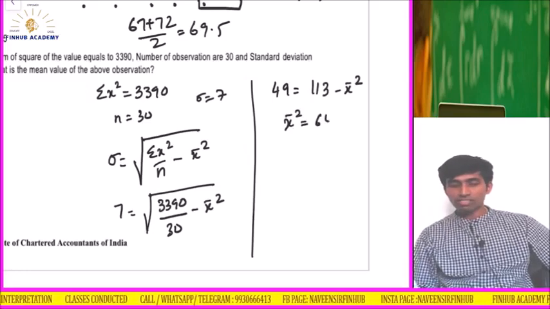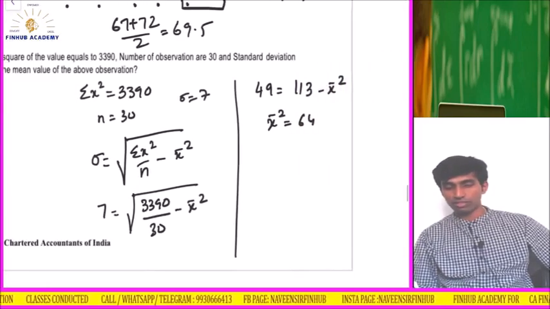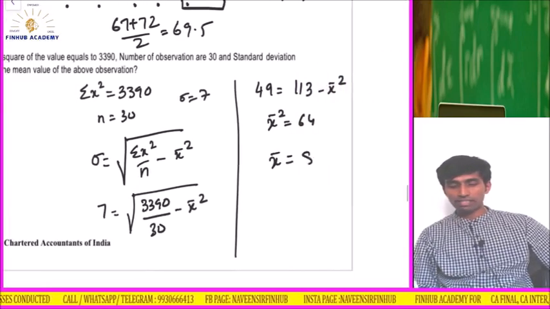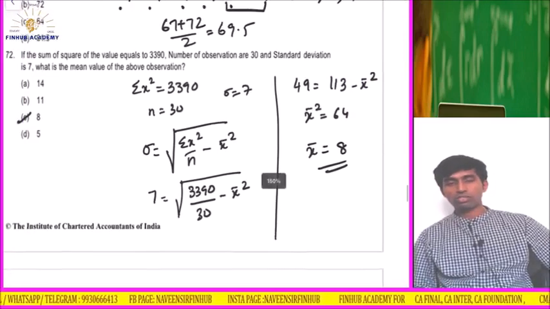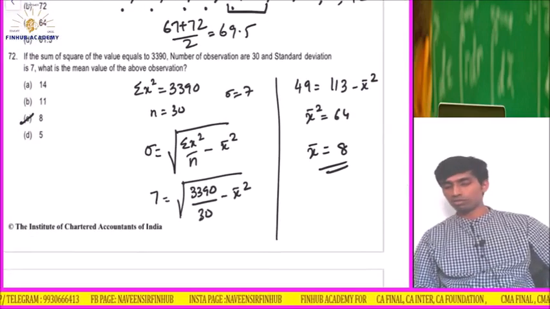It's 64. This is not the answer. I think 64, oh, it is not given. So x bar is the root of that, which is 8. The root of 64 is 8. Understood? So this is how it is solved. You should know the formula, then only will you be able to solve this.